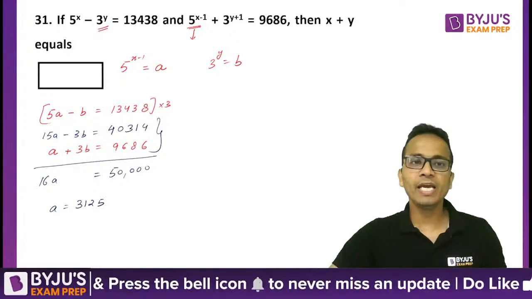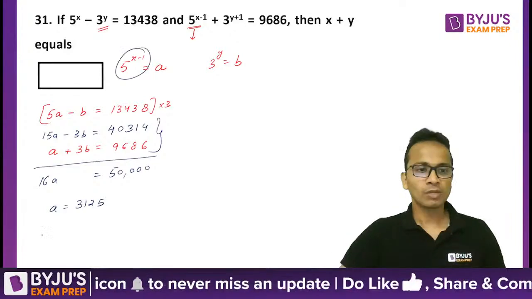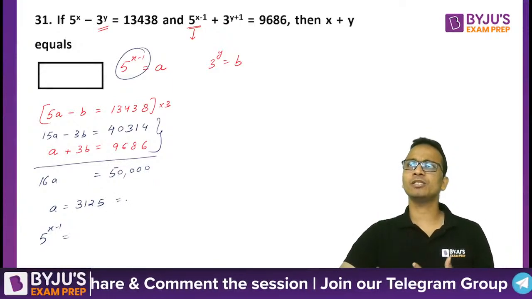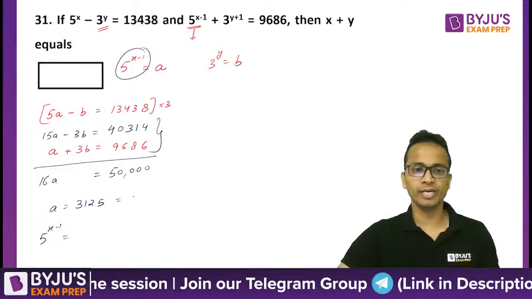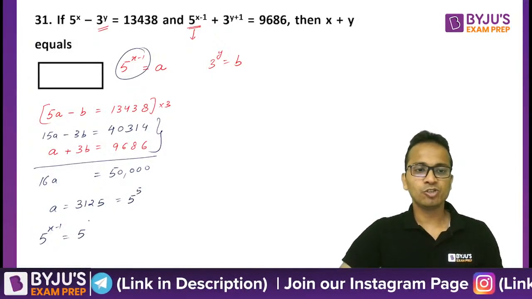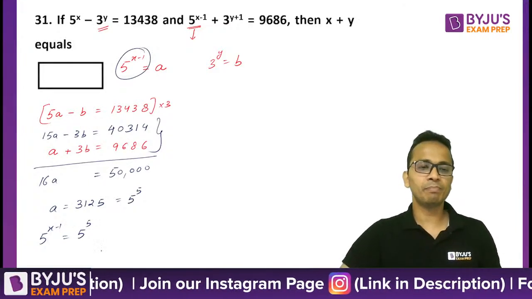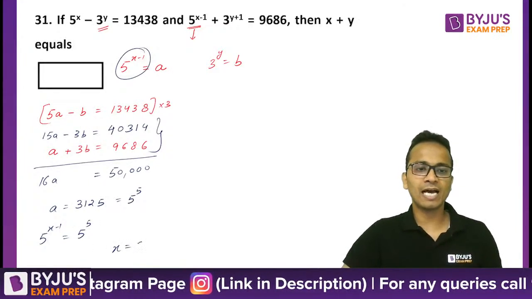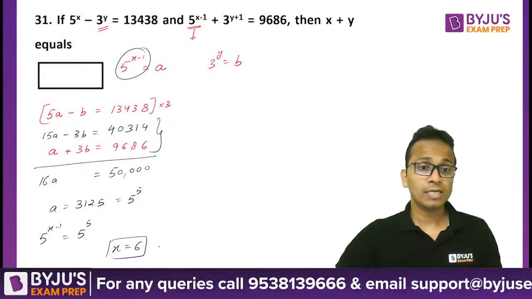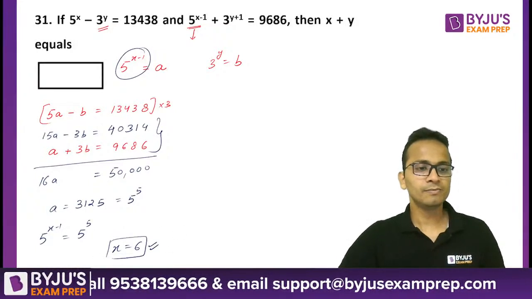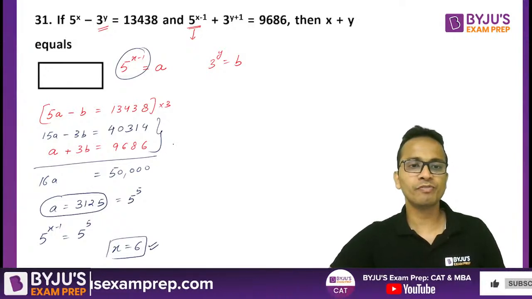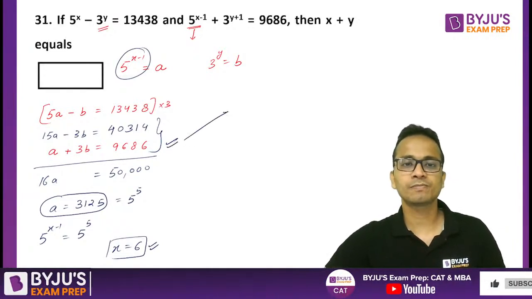Now a is the power of 5. Wonderful. So 5 raised to the power x minus 1 is equal to 3125, which is 625 into 5. So this is 5 raised to the power 5. So 5 raised to the power 5, and from here comparing the powers, I'll get the value of x as 6. So this is the first value I've got. Now the value of x I've got. Done. Now using the value of a, I'll substitute this value of a in this equation.